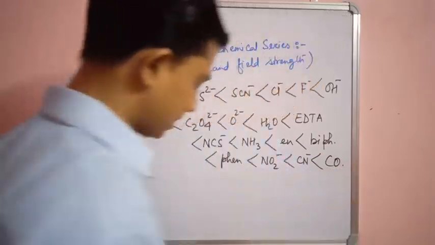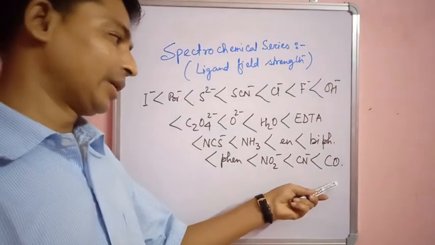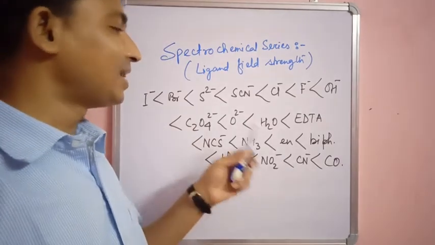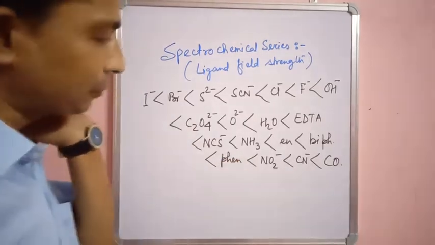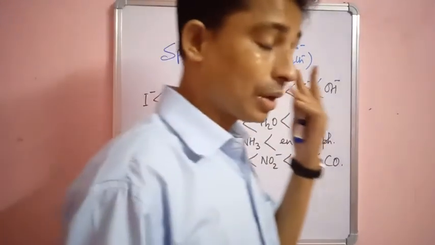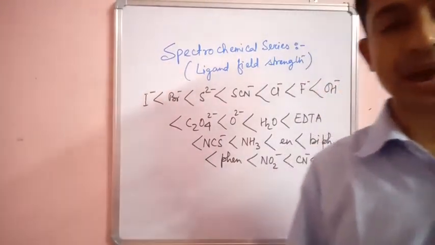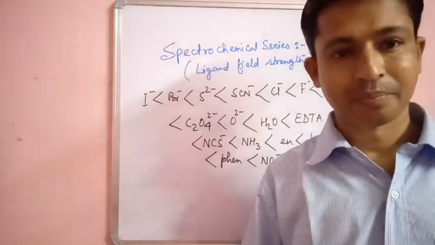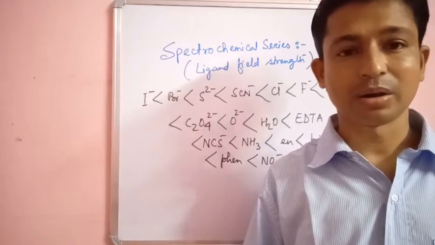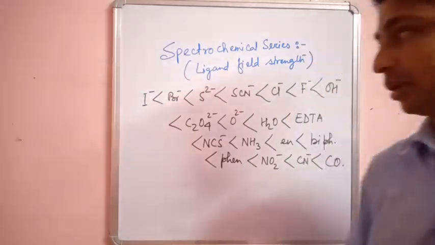So from this we can see that CO is a very strong field ligand, whereas I minus is a very weak field ligand. So some part of this series you have to keep in mind, because when you are going to determine what type of hybridization the central metal atom of the complex is undergoing, at that time if you do not know whether the electron pairing will take place or not, how will we determine the type of hybridization?